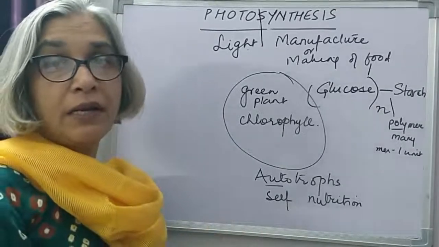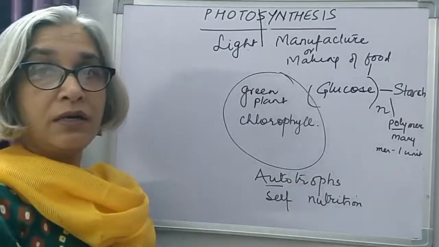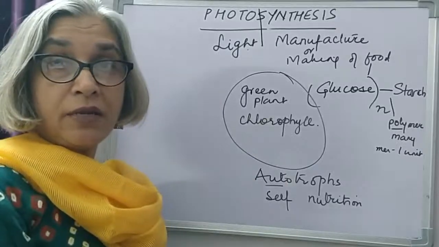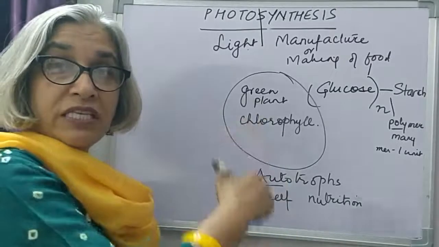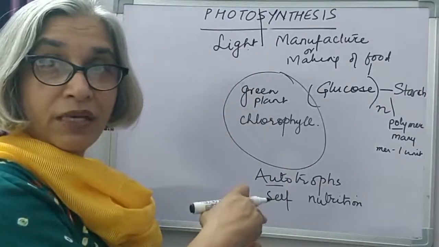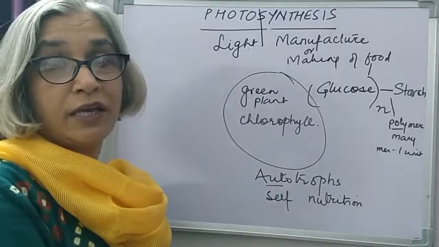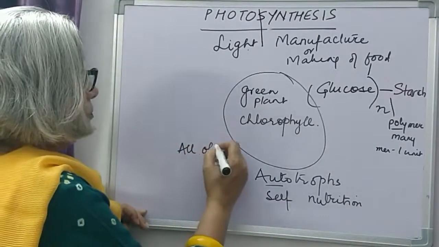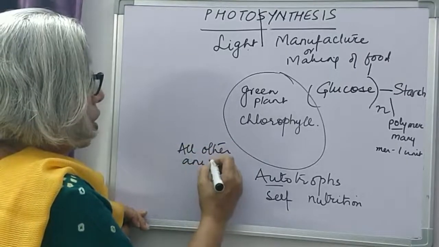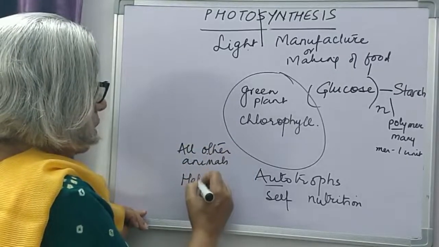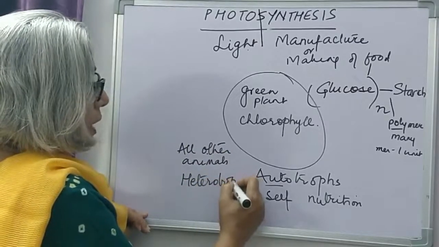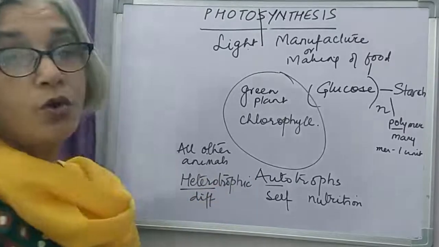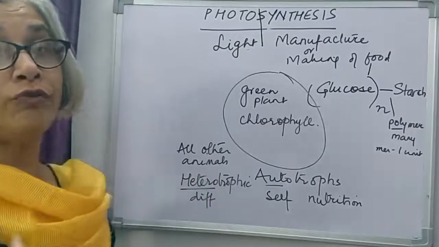Some are directly dependent, like the herbivorous animals that eat plants, and the carnivorous animals eat the herbivorous animals which eat plants. So this is indirectly being dependent on plants, and herbivores are directly dependent on plants for food. So all the other animals are not autotrophic, they are called heterotrophic. Hetero means different, trophic means nutrition. So they have a different mode of nutrition.